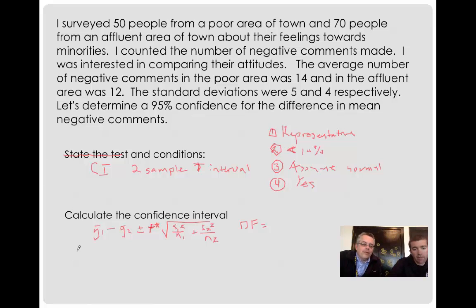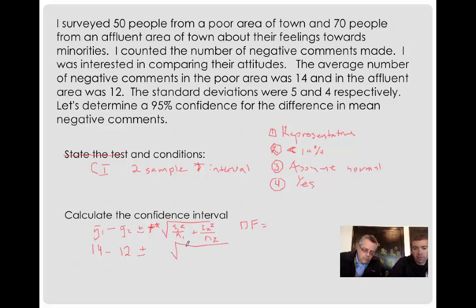So we're just plugging into the formula to show that we know the formula and the parts of it. All right. So while I plug it in, Mr. Miller will get our degrees of freedom. So here we have the average number. It was 14 minus 12 plus or minus. I'm going to skip that for a second.